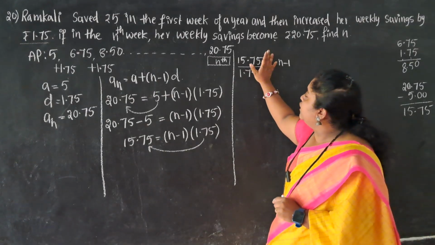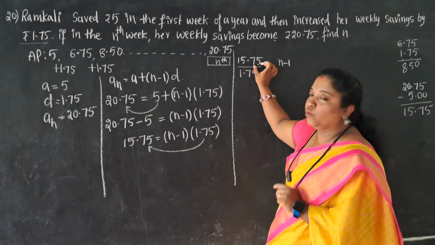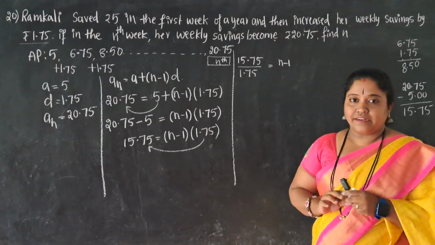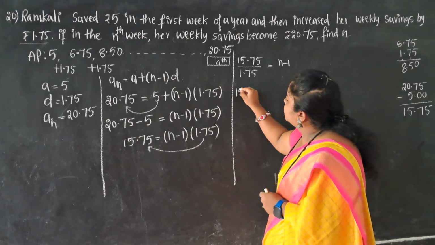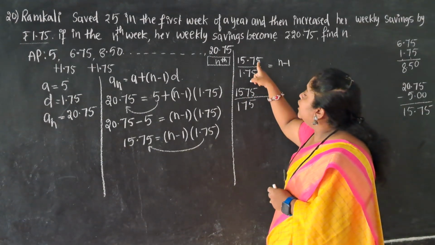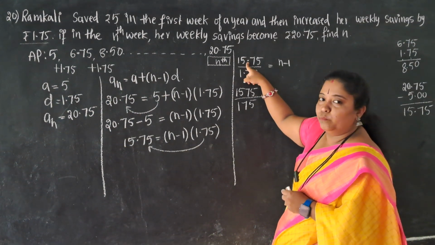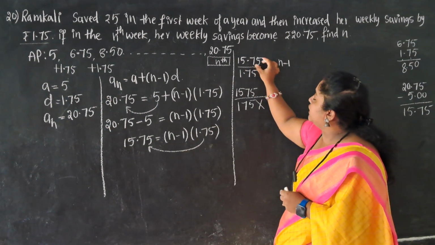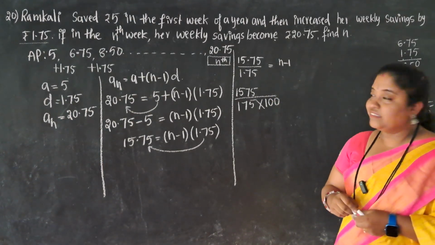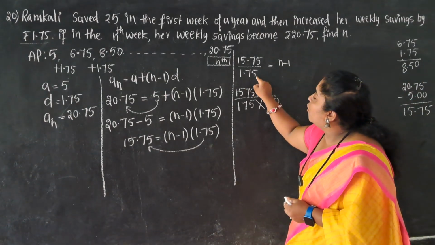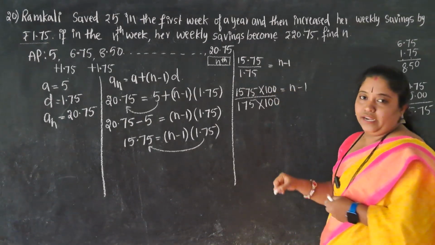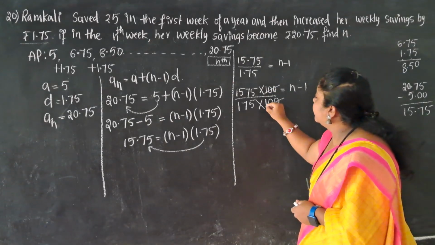In the numerator the point is after 2 decimal places. In the denominator also the point is after 2 decimal places. So I'll just write it as 1575 divided by 175. To cancel the decimal point in the numerator, the denominator should be multiplied by 100, and since in the denominator the point is after 2 decimal places, the numerator should again be multiplied by 100. So the 100 got cancelled.